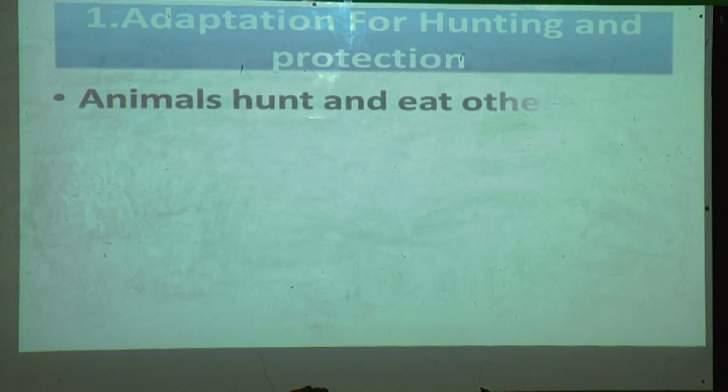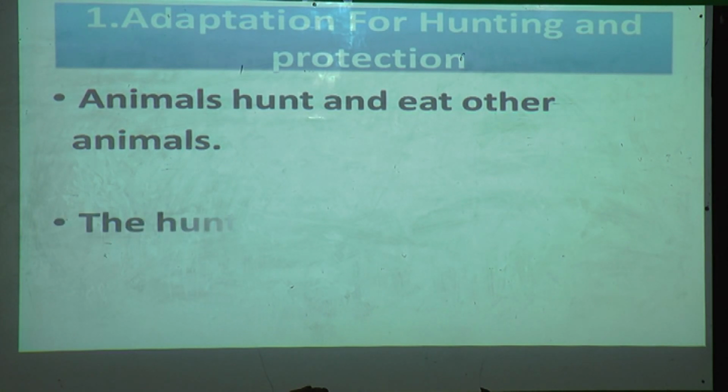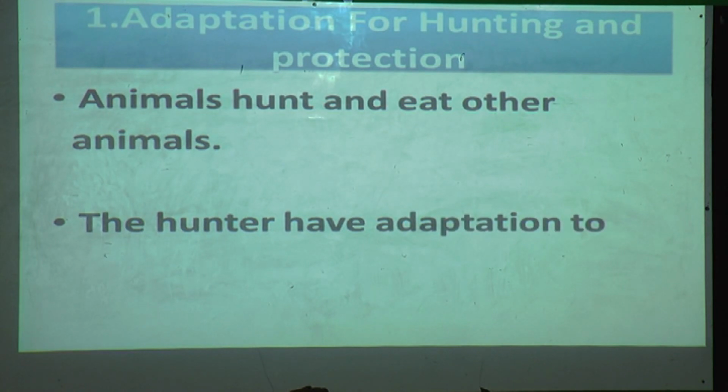Animals hunt and eat other animals. In the previous session you have seen that some animals hunt other animals and eat them. The hunter has adaptations to catch its prey.